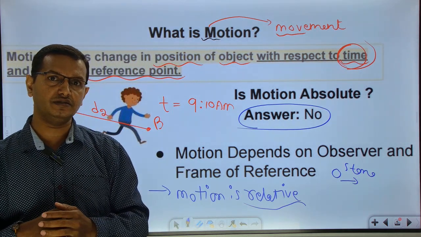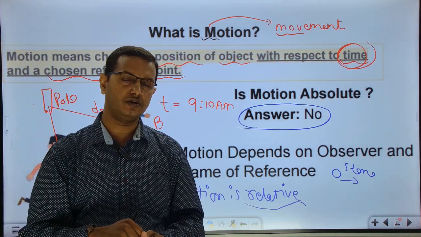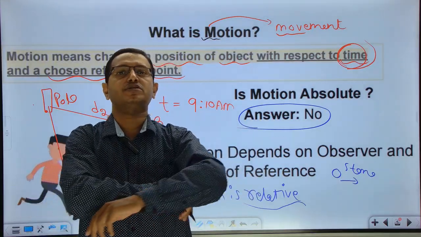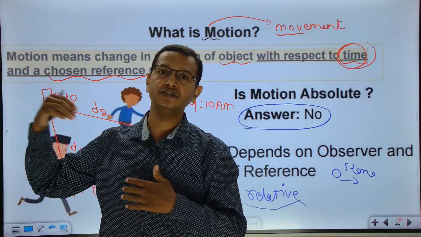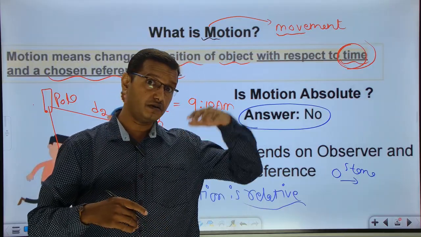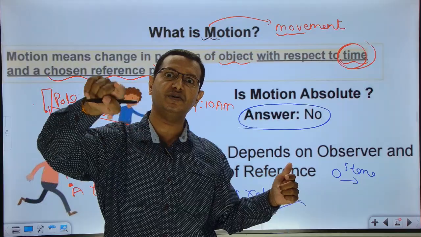I'll explain it this way. I'm sitting in the bus. For the person next to me, who is seeing me, I'm at rest. But for the person who is standing outside the bus, I'm continuously traveling, I'm moving in the bus.